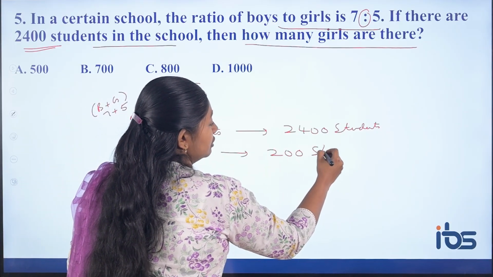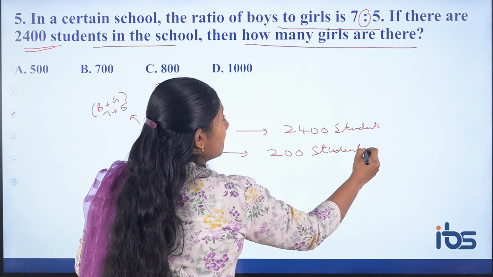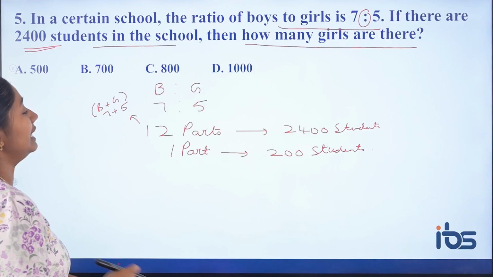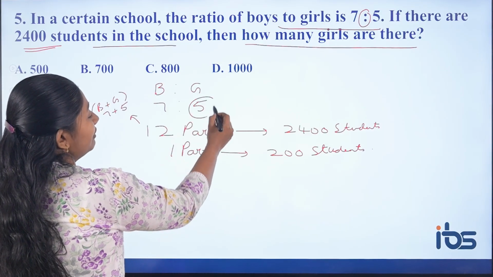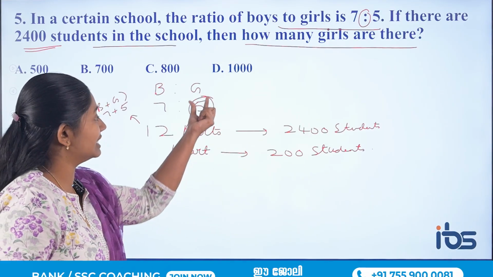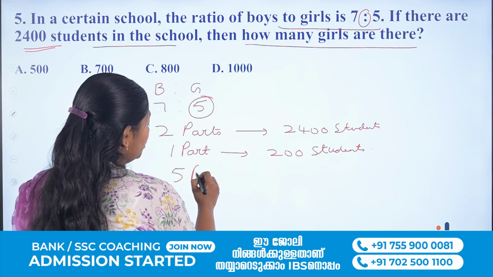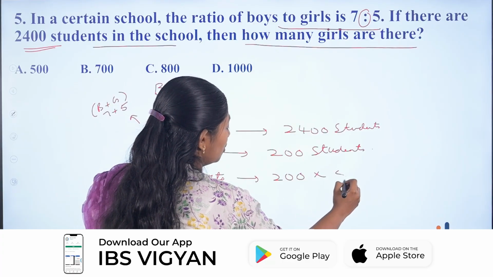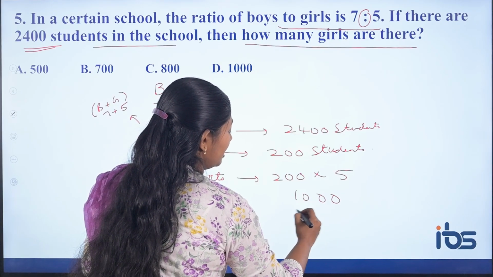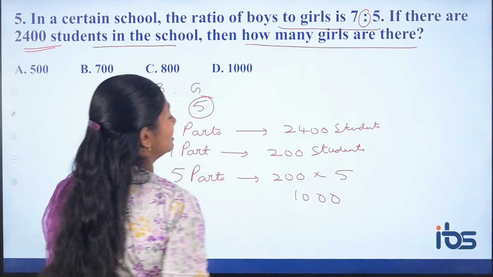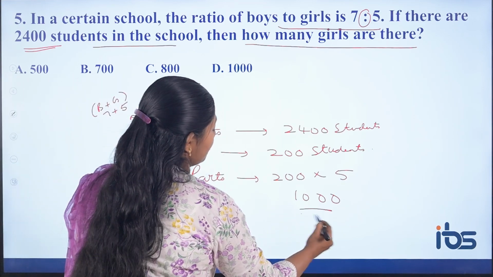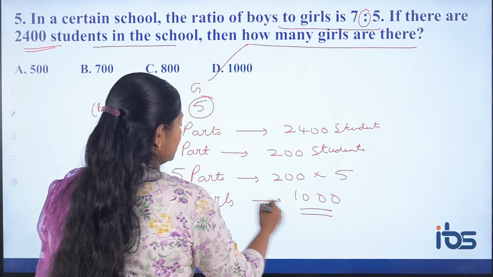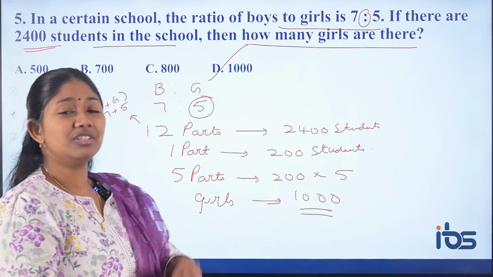200 students. Now what you have to find? If there are 2400 students, then how many girls are there? How many girls? 5 units. We know 1 part value. Girls are 5 parts. So 5 units or 5 parts is nothing but 200 into 5. That is nothing but 1000 girls in the class. So girls are 1000. This is very easy.